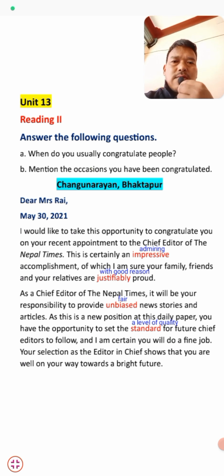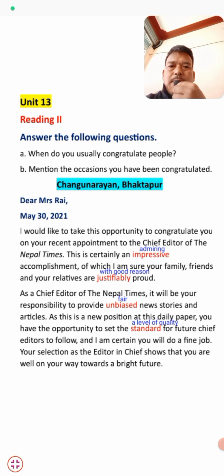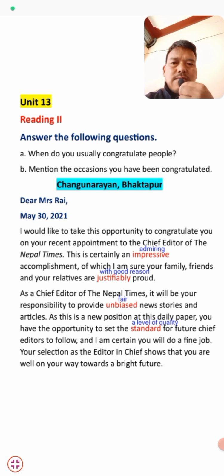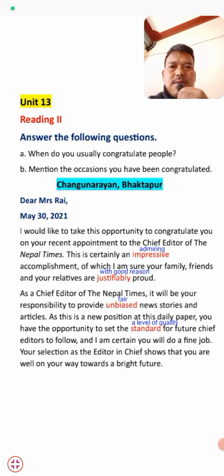So now move to the text, that is a letter here. And you can see a letter. Here is the person, Dear Mrs. Rai, who receives the letter, and the date is here, and the address of the sender is here. Changunarayan, Bhaktapur is the address of the sender, and the name of the person who is going to receive this letter. And here we start the text.